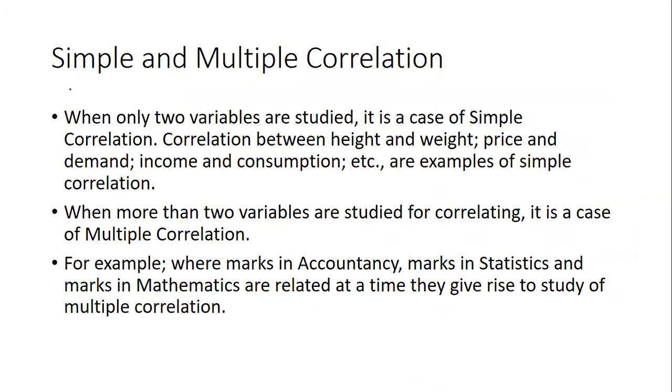Now next, simple and multiple correlation. When only two variables are studied, it is a simple correlation. Height and weight of a person, price and demand, input and output, and rainfall and agriculture productivity. Based on the rain, what is the agriculture produce that is being done. So these are only two variables that we are studying, and we compare both of them. So that is simple correlation.